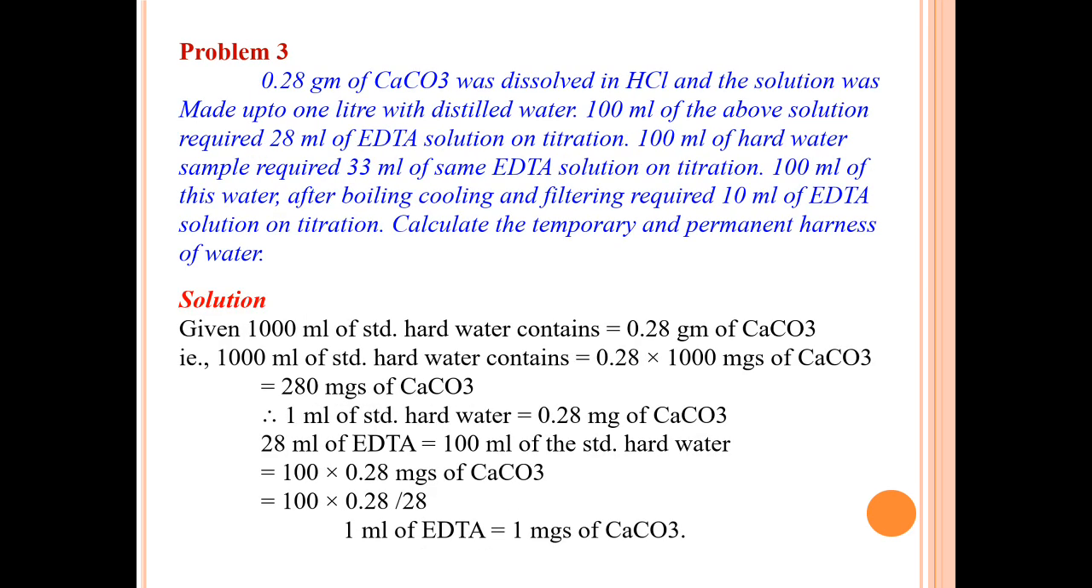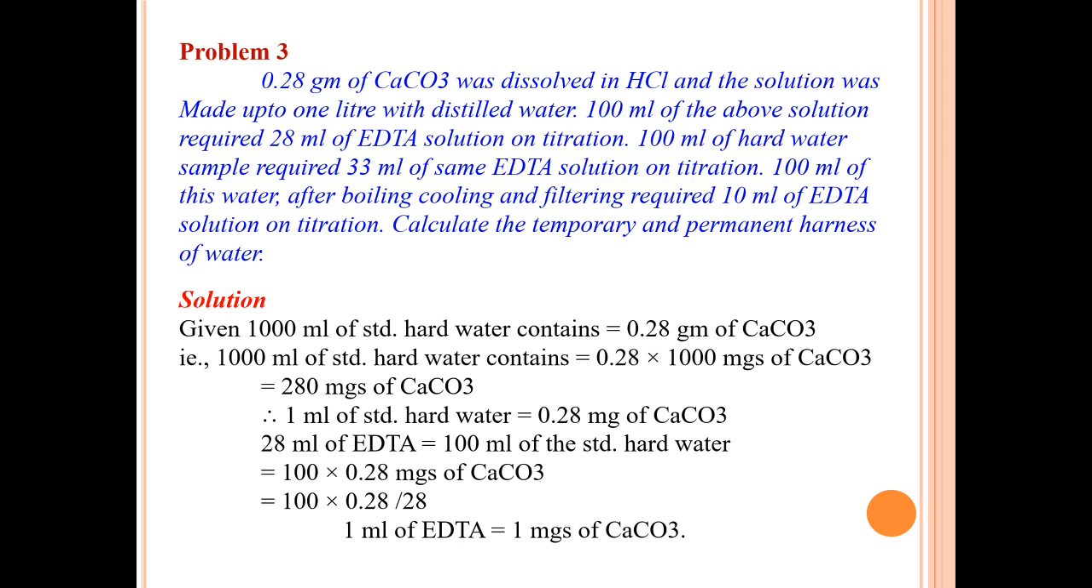Problem number 3. 0.28 gram of calcium carbonate was dissolved in HCl and the solution was made up to 1 liter with distilled water. 100 ml of the above solution required 28 ml of EDTA solution on titration. 100 ml of the hard water sample required 33 ml of the same EDTA solution on titration. 100 ml of this water after boiling, cooling and filtering required 10 ml of EDTA solution on titration. Calculate the temporary and permanent hardness of water.